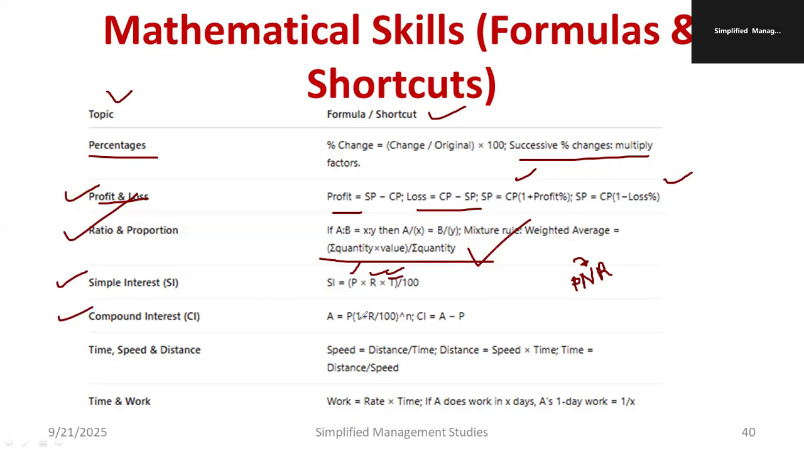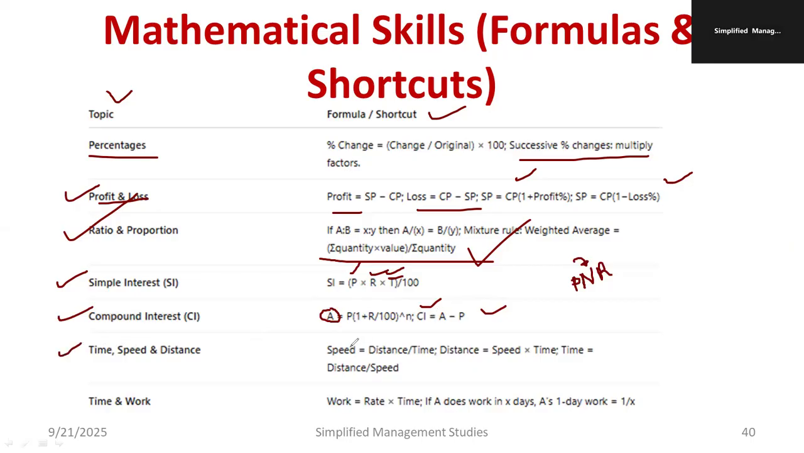Compound interest: the amount A is the principal amount into 1 plus R by 100 whole to the power N. Similarly, compound interest can be written as the difference between A and the principal amount. If you subtract the principal amount from the net amount, I'll be getting compound interest. A minus P, that you have to remember. Where P is the principal amount and A is the net amount, right?